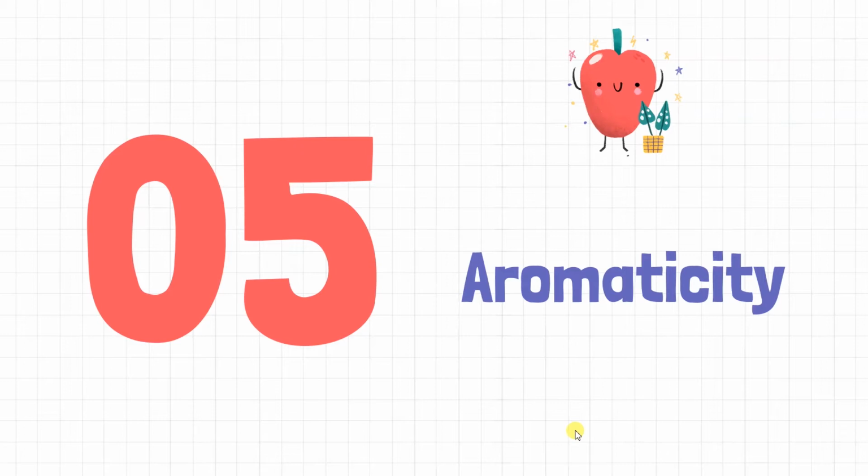This aromaticity, I have already explained to you about those compounds. First thing, it must be cyclic. Second thing, conjugation should be there, and conjugation means single and double bonds.